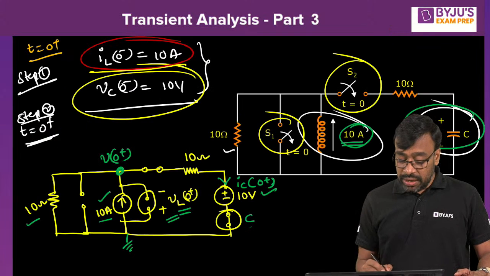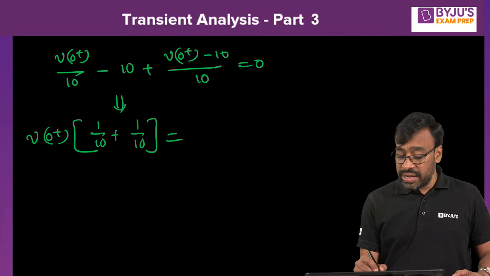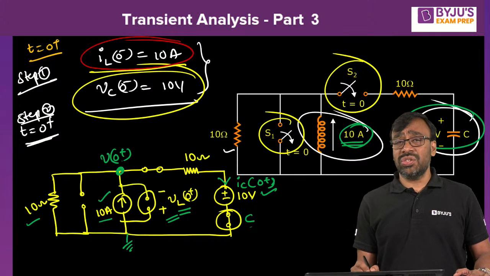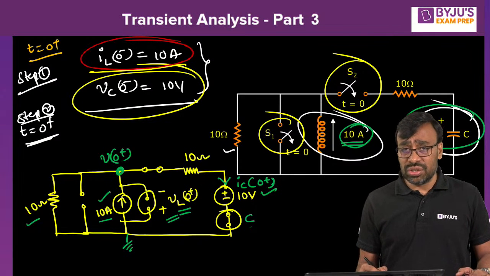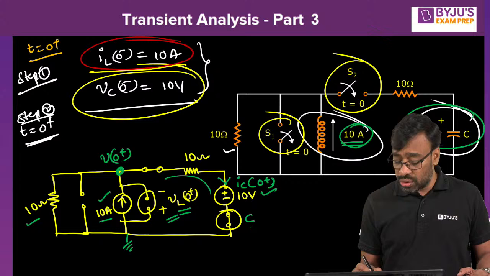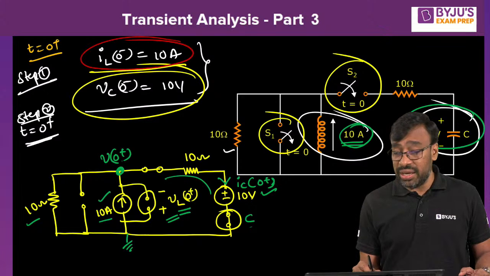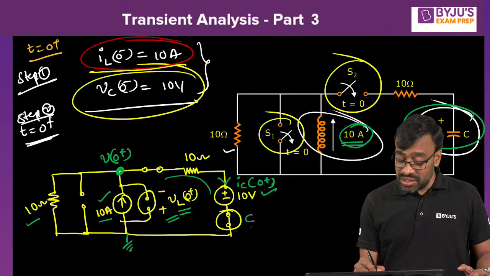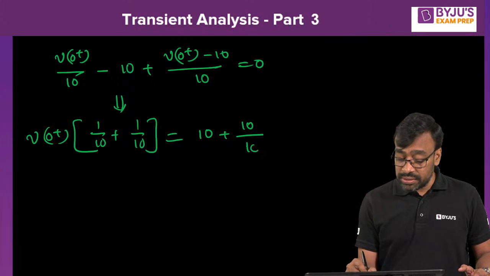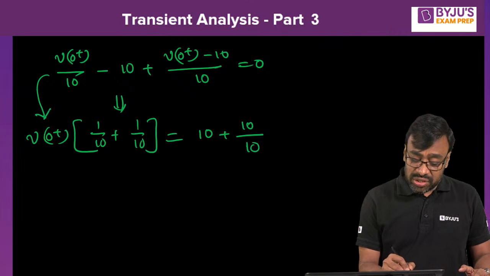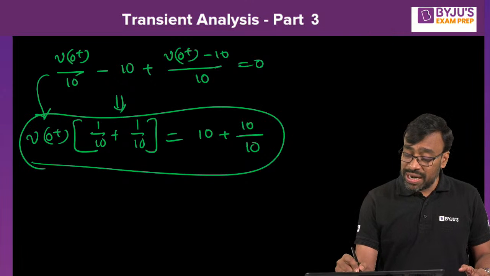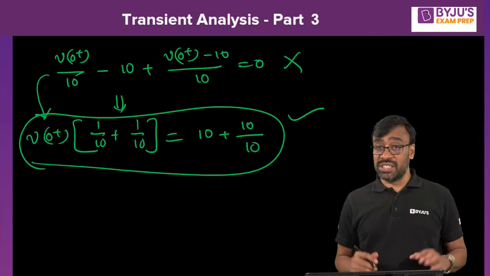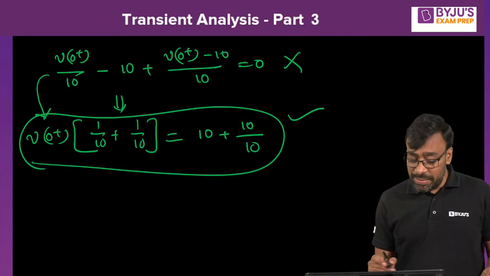This is equal to, if the current is entering here and outside you are taking, then you take plus 10 amperes. Then you see whether any source is there in the particular branch. In this particular branch there is a source. Just see how you are touching the polarity here: positive polarity you are touching. Therefore plus 10 by the series resistance value, 10. If you rearrange this equation you will get this, right? But without writing this, you are supposed to write this. That is what I am trying to explain. Then only you can call it an inspection. Otherwise, it is not inspection. Tell me now, what do you get?